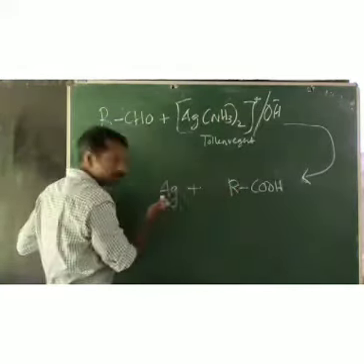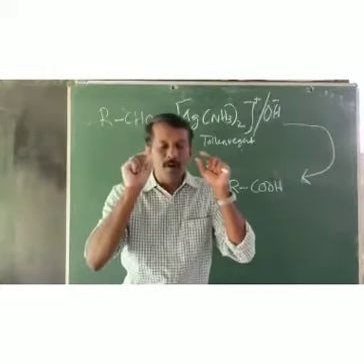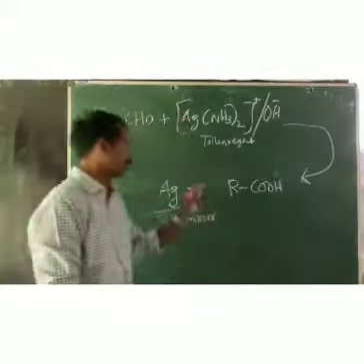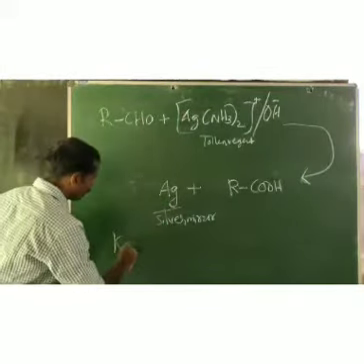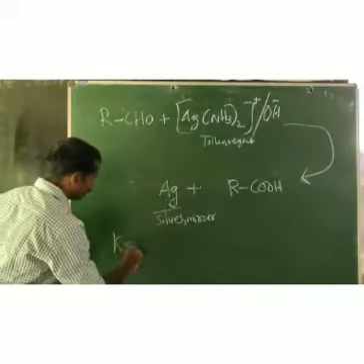Keep it in mind, this is a test to distinguish between aldehydes and ketones, because as I told you, under ordinary conditions ketones will not undergo oxidation. So if you take a ketone with the Tollens reagent, what is that?